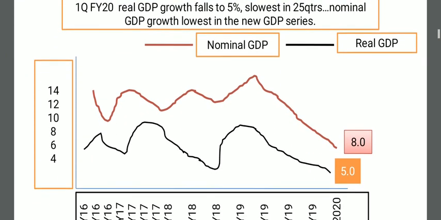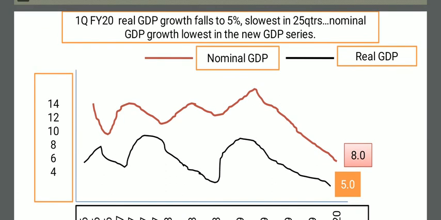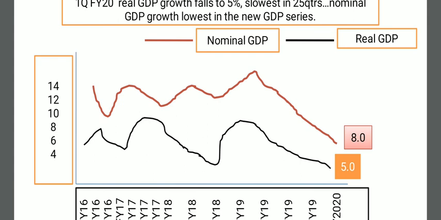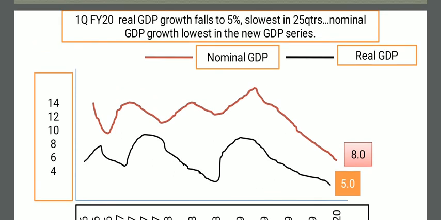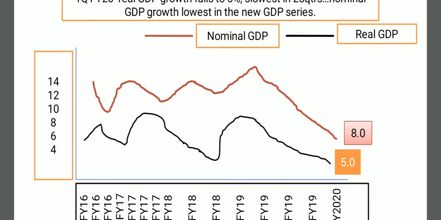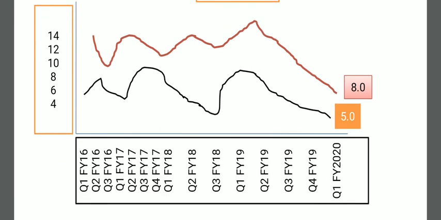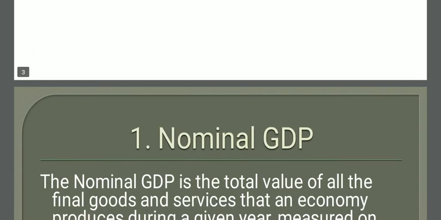See, this is a graph. Okay, I have prepared it. In quarter one financial year 2020, real GDP growth falls at 5%, slowest in 25 quarters. Nominal GDP growth is lowest in the new GDP series. The red graph indicates nominal GDP and the black one real GDP. These are the points of the decrease of GDP, and on the x-axis is the financial year. So we'll discuss one by one.